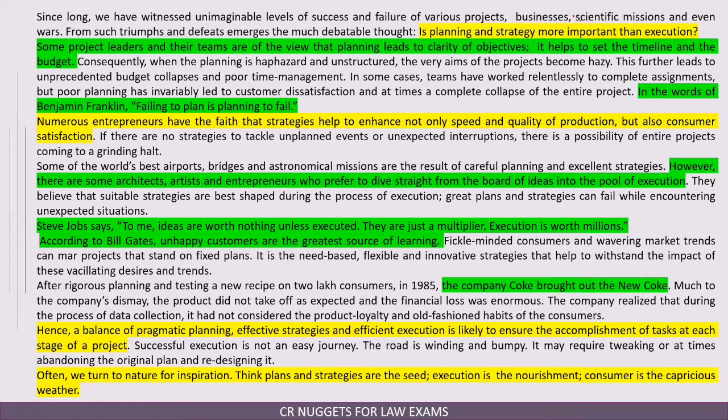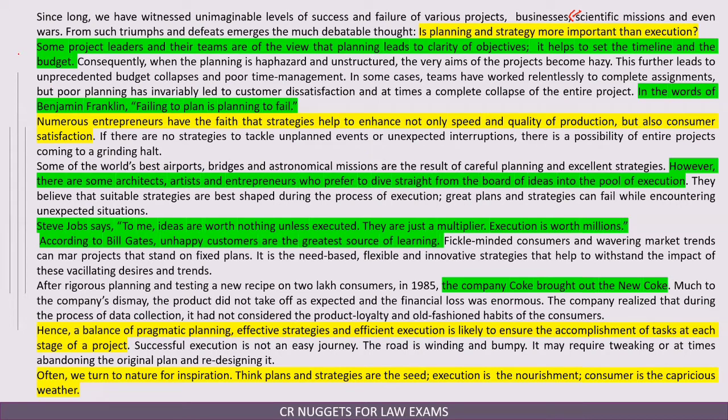So right at the beginning, we get an idea of what the passage will talk about. The author has raised the question: is planning and strategy more important than execution? So he will be answering this question. That is for sure. Right at the beginning, we have a question raised, and the author will try to answer it.